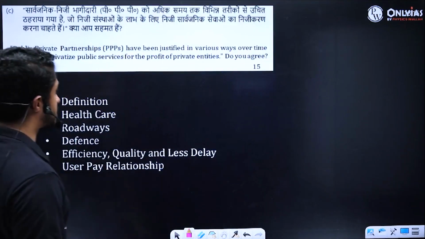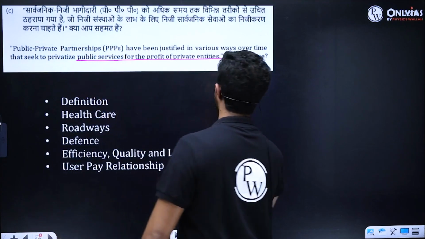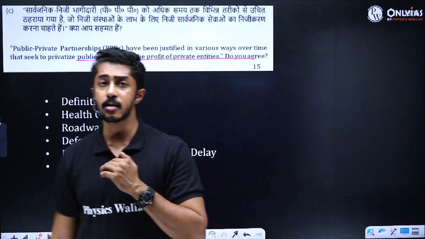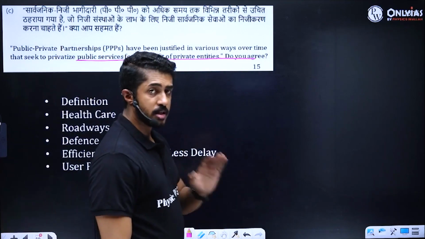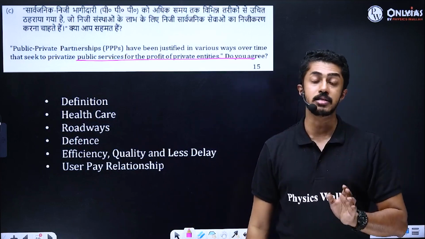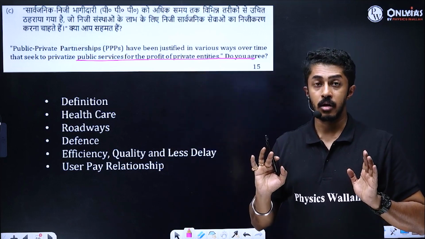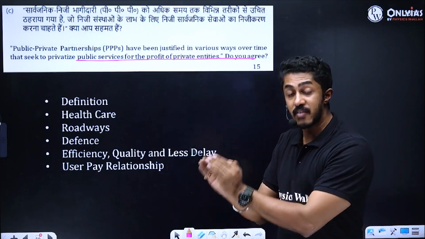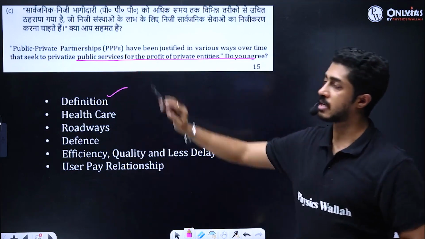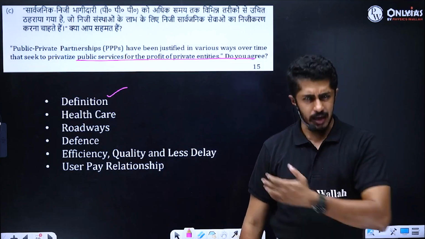Public-private partnerships have been justified in various ways over time that seek to privatize public services for the profit of private entities. Do you agree? Basically, the idea here is that the PPP model itself has been entertained only so that some private entities can gain maximum profit out of it. Government has been entertaining it so that only a few private players make money out of it. Do you agree? So first, obviously, the definition of public-private partnership, and why you don't completely agree with the statement. At least that is my take on this.